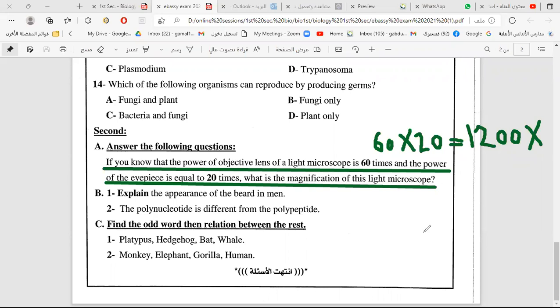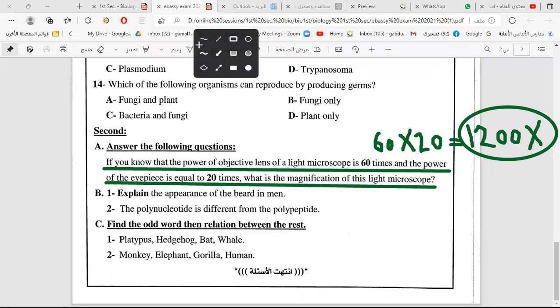Can you tell me? Can you solve it? Now, can you solve it? How can we solve it? We can solve it by multiplying the power of the objective lens and the power of the eye lens. It will be 60 by 20. It will be 1,200 times. Okay? Is it easy? Okay. Next question.